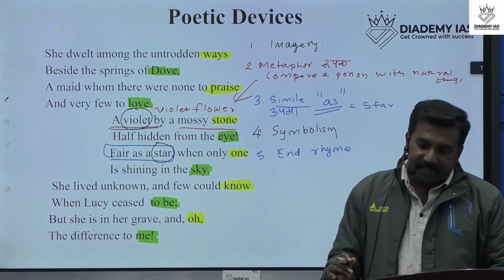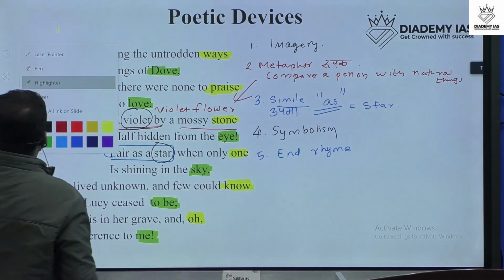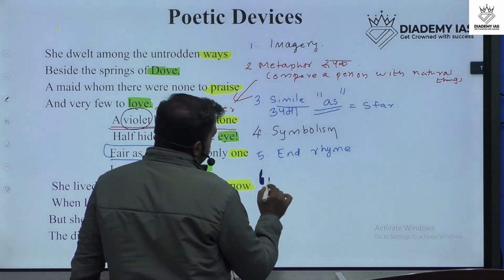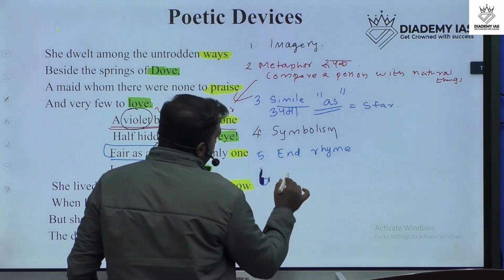And the next one is quatrain. The sixth device Wordsworth used in this poem is quatrain.